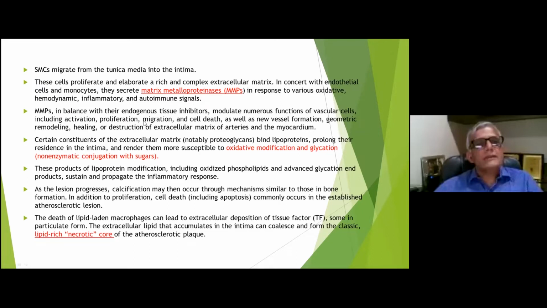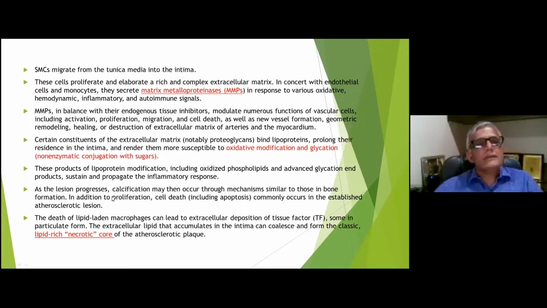The imbalance between the cells and matrix metalloproteinases leads to activation, proliferation, migration, and cell death, as well as new matrix formation, which leads to various pathological changes. Certain constituents of extracellular matrix proteins are also modified by non-enzymatic glycation in the presence of sugars. So in all patients who are diabetic, where there is an increased level of sugar in the blood, there is non-enzymatic conjugation and this leads to increased glycation end products.